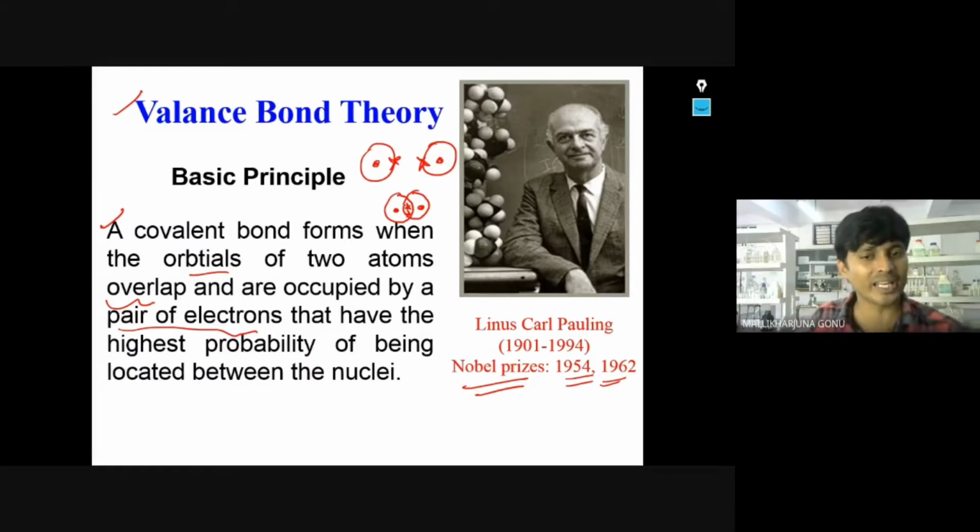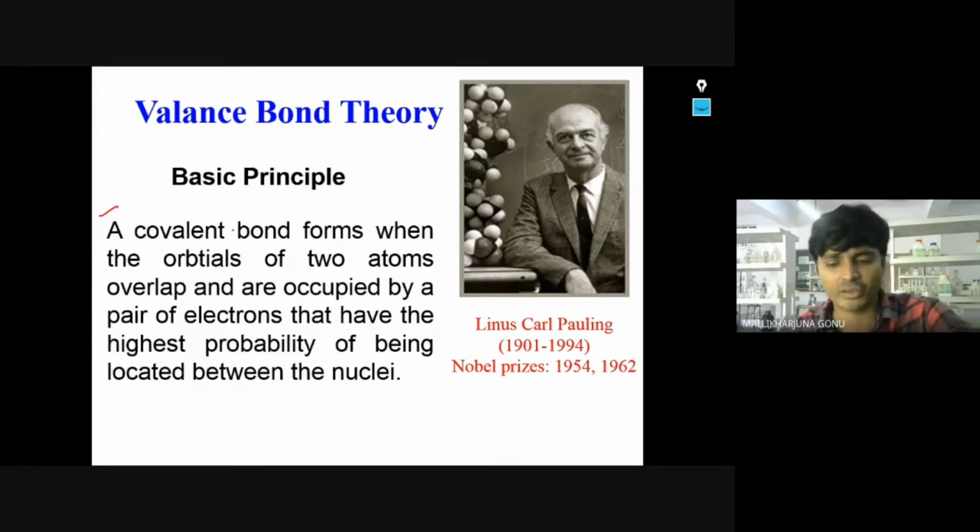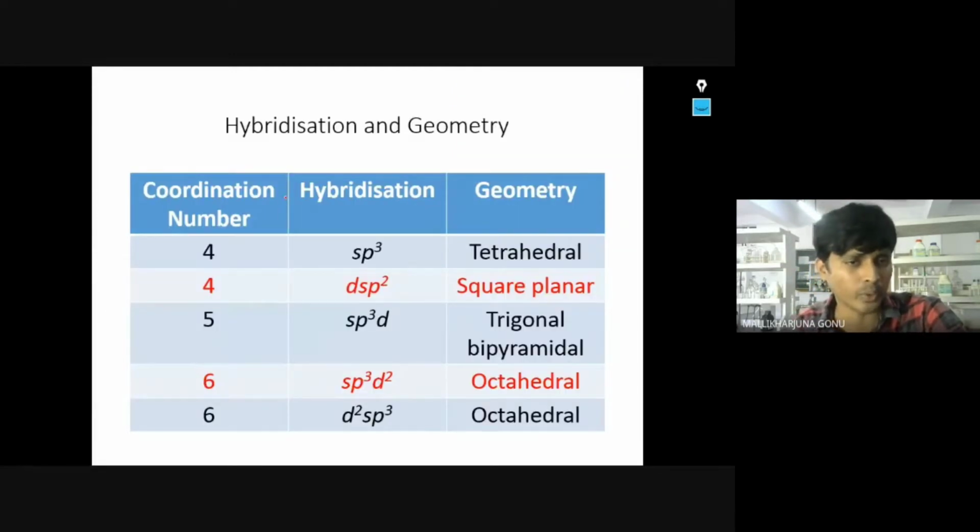The same case in coordination compounds: the metal mixes up with the orbitals of the ligands. Two same or two different atoms can form covalent bonds. Like that, metals and ligands can mix up their orbitals. In a covalent bond, both atoms share electrons. But in coordination compounds, one metal and one ligand are combining, so where do these two electrons come from? They come from the ligand's orbital only. This is the definition of this one, and you should know it.